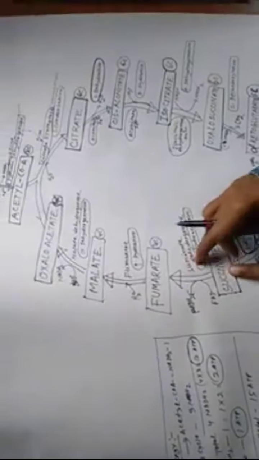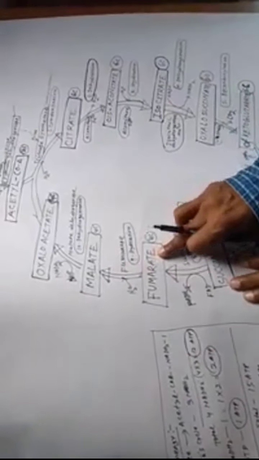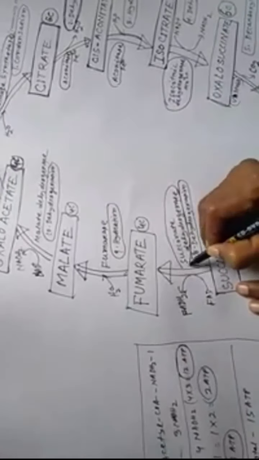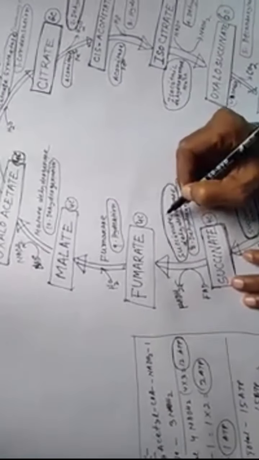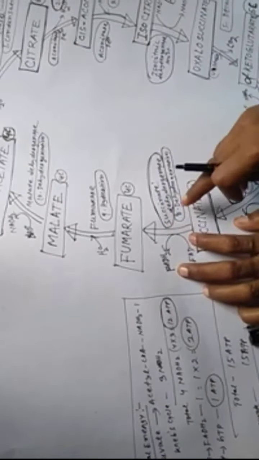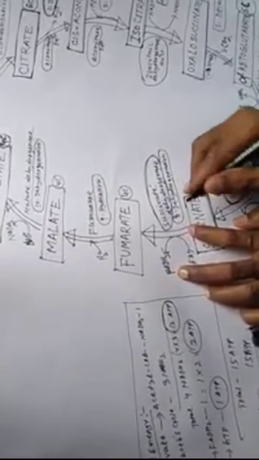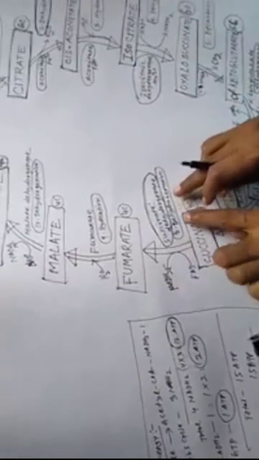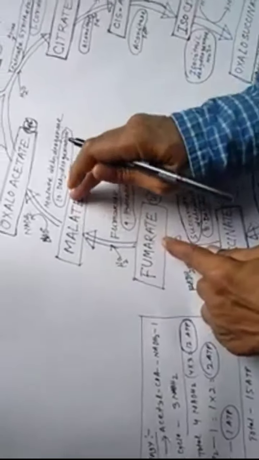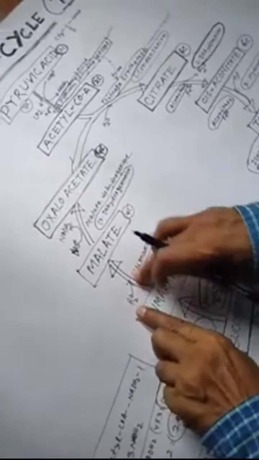Again, succinate is converted into fumarate in the presence of the enzyme succinate dehydrogenase, and one FADH2 is released. This process is known as dehydrogenation. Again, fumarate, a 4-carbon compound, is converted into malate; one molecule of water is added.